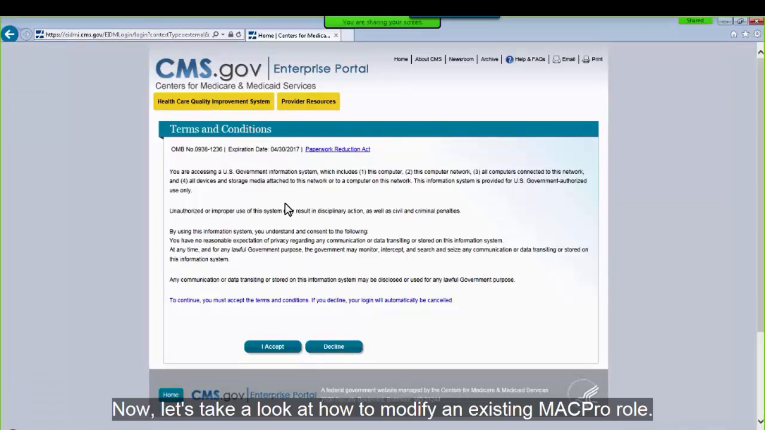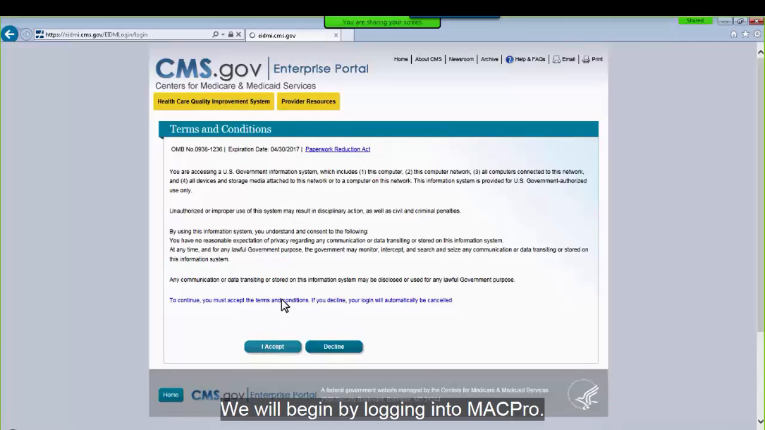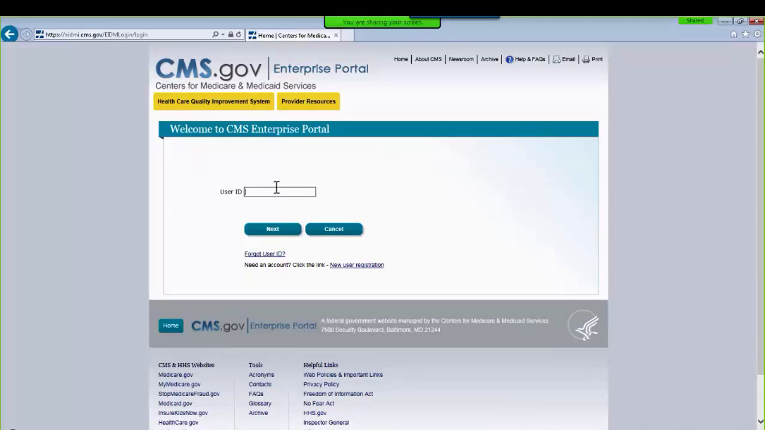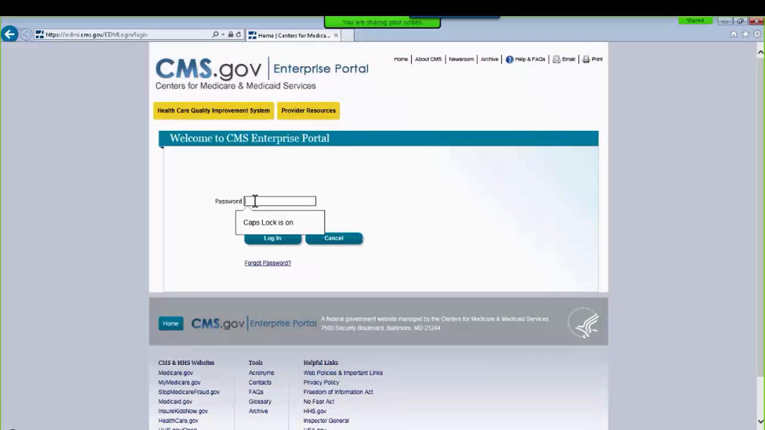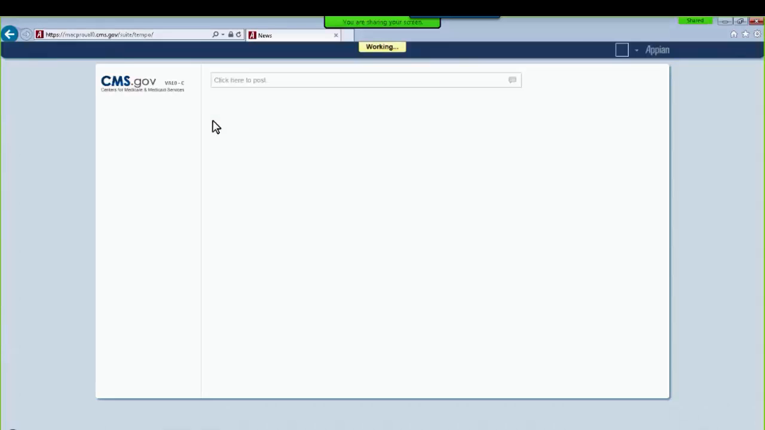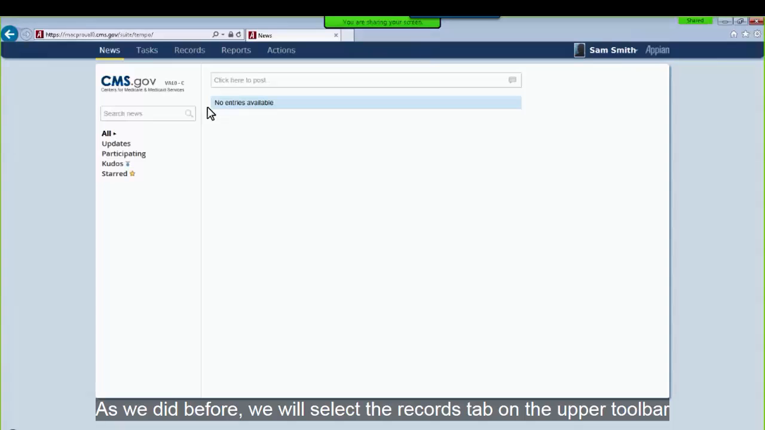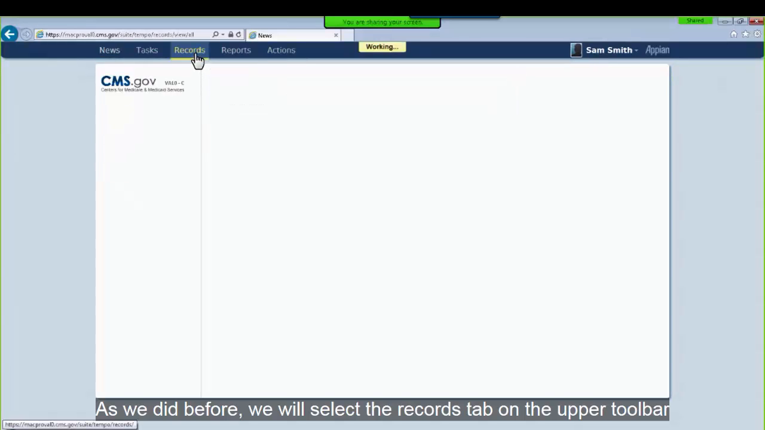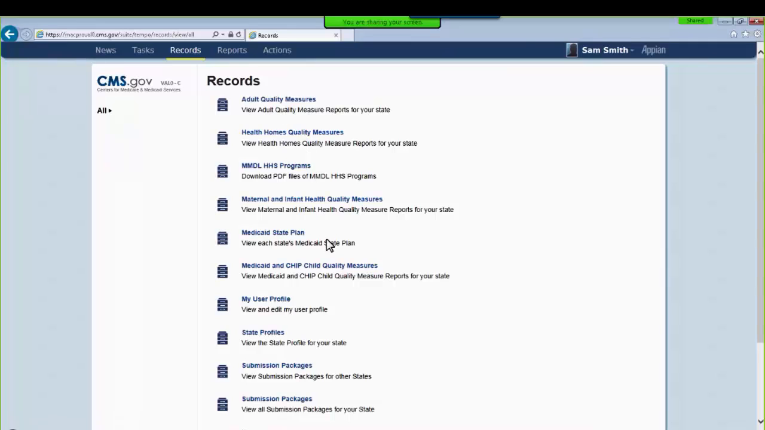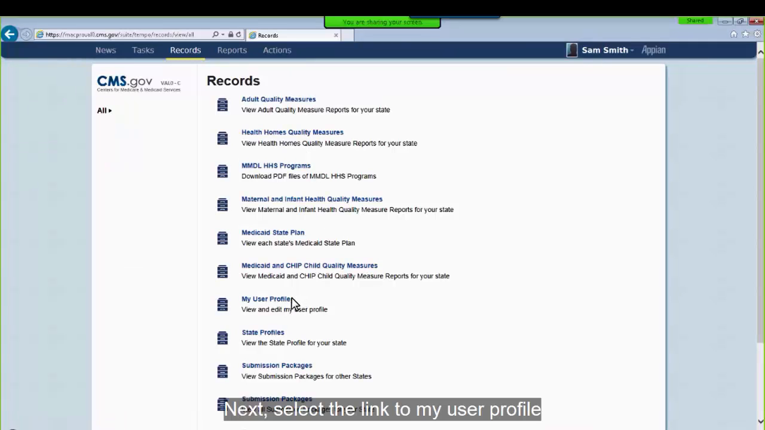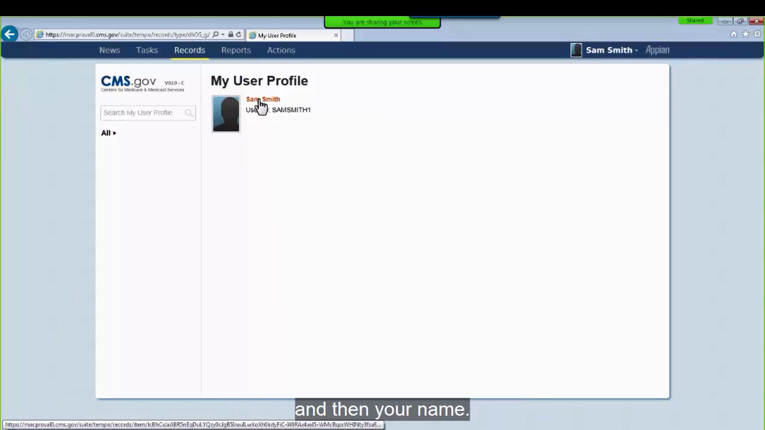Now, let's take a look at how to modify an existing MACPro role. We will begin by logging into MACPro. As we did before, we will select the Records tab on the upper toolbar. Next, select the link to My User Profile, and then your name.